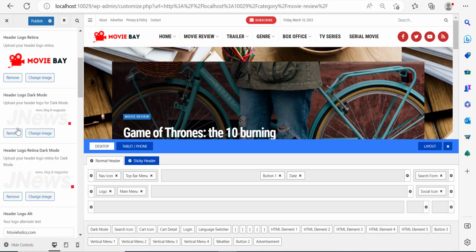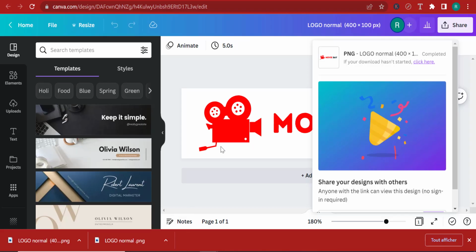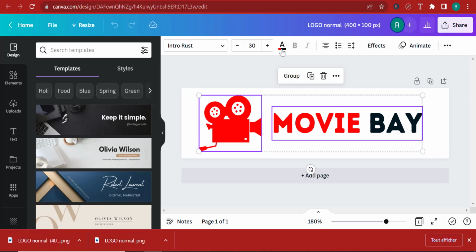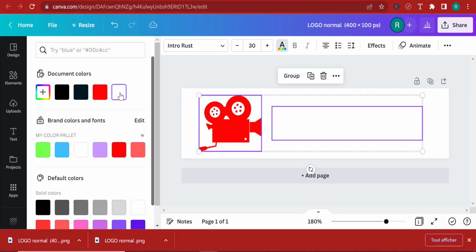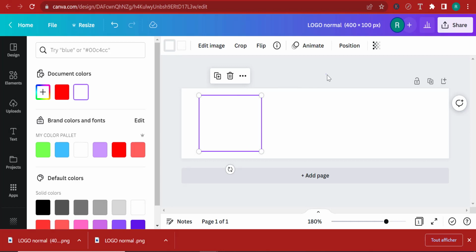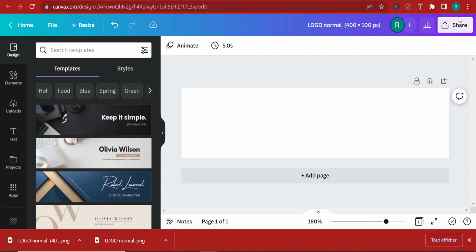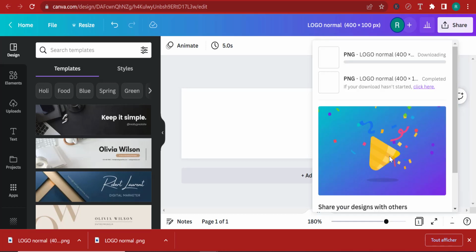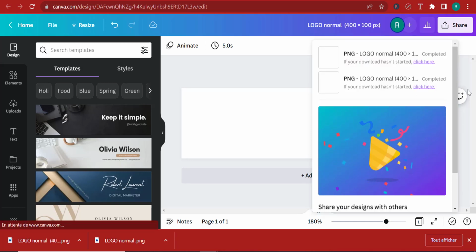And if I scroll down over here, we have the header logo for dark mode and the header logo Retina for dark mode. Now we're going to make these logos white and we're going to use them for the dark mode. Now let's start with the Retina one. I'm going to click here and change the color to white for this. And I'm going to also whiten this one. This might sound a little weird because nothing appears here, but it's going to appear once we download this with a transparent background. And let me show you what I'm talking about in a second.